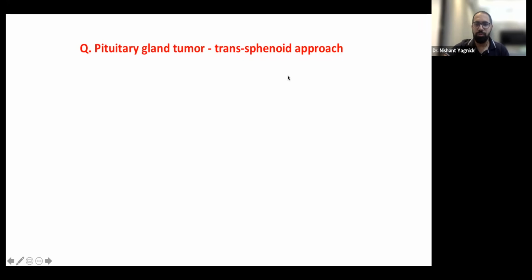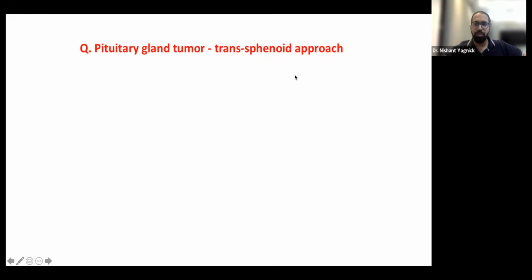Neetu Tommy has asked, the option was acetazolamide and wait for 2 to 3 weeks. No, we don't wait for 2 to 3 weeks. We give acetazolamide, and if the CSF leak stops, if the patient's symptom stops, then yes, we wait for 2 to 3 weeks. Now they have to qualify whether the symptom has stopped or not. Without the salty taste and accumulation of fluid stopping, we wait for a maximum of 3 to 4 days, and then we put in a drain. If they've given only acetazolamide, anyway, the first choice would be acetazolamide. And wait would be difficult to say without knowing what has happened after giving the acetazolamide.